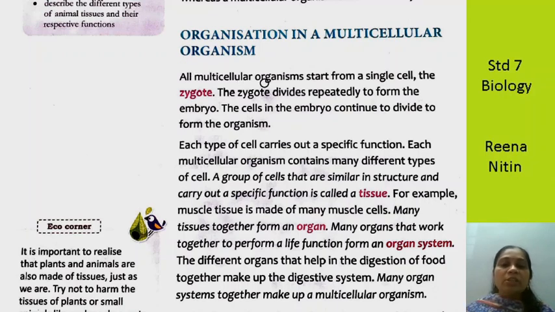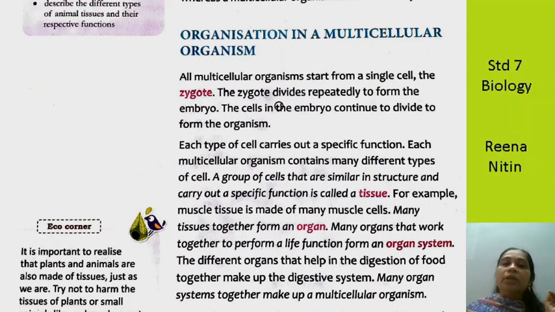So all multicellular organisms start from a single cell, the zygote. Now what is a zygote? The union of the male and the female leads to the formation of a single cell, which is known as a zygote. Remember, we did that last year in that chapter about plants. So we learned that multicellular organisms all start from one single cell. And what is the name given to that single cell? It is called a zygote.